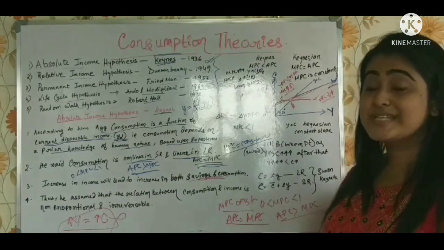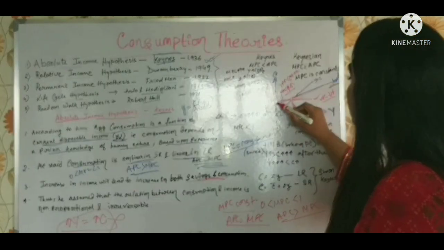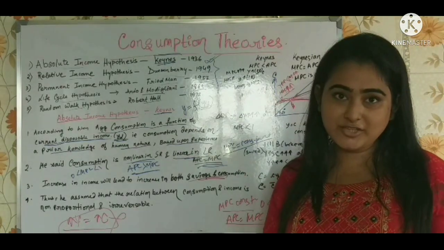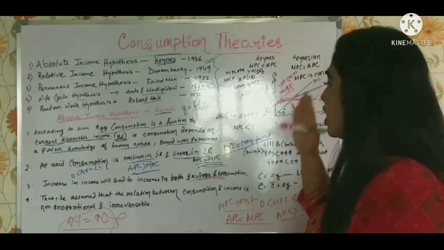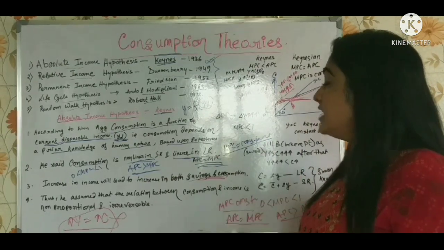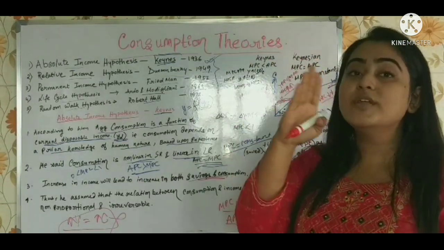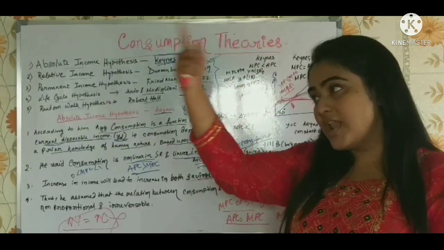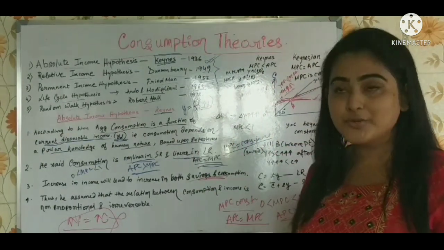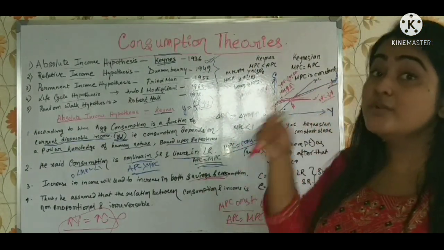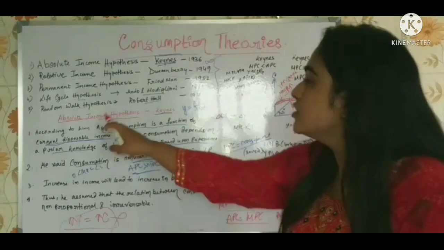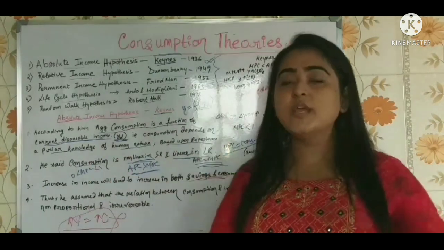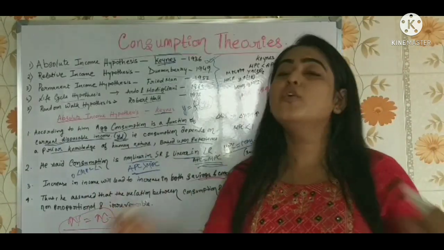They did not consider this change in slope. The Keynesian theory, the Keynesian hypothesis, did not consider this change in slope. But Keynes believed that we have two periods in our life. One, when we are going to increase our consumption. In the latter age, we are going to reduce the consumption. So this was taken into consideration by Keynes in the absolute income hypothesis. And Keynes mostly considered the short run, not the long run.